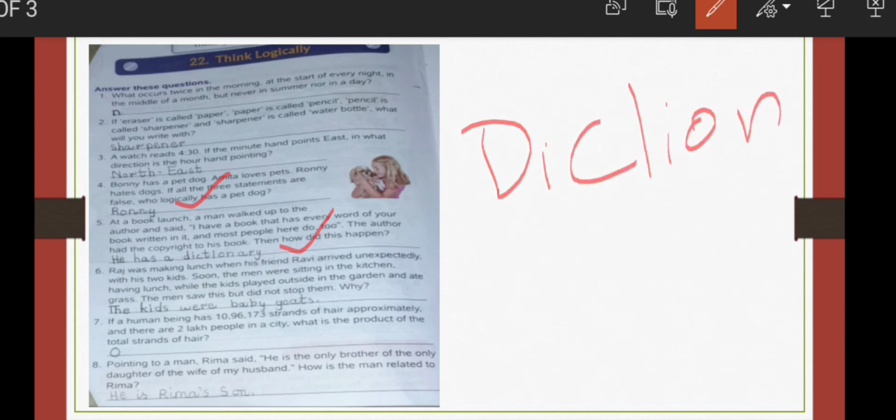This is the spelling of a dictionary. Okay, children. Next one, number 6.